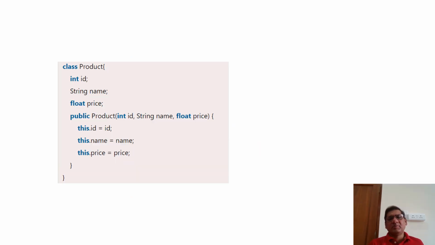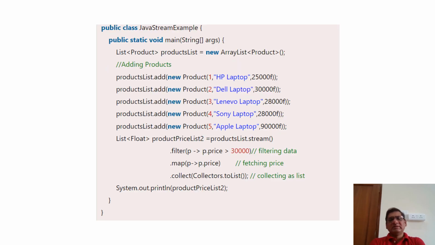Here I just created one product class with the constructor. In the next screen, I use it to explain the list of objects. I mean, I create a list of objects, and how you can modify this list of objects with the help of streams. In the previous screen, I just created the product class, right?